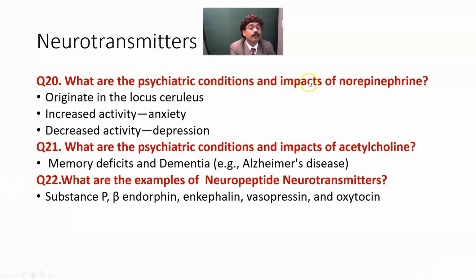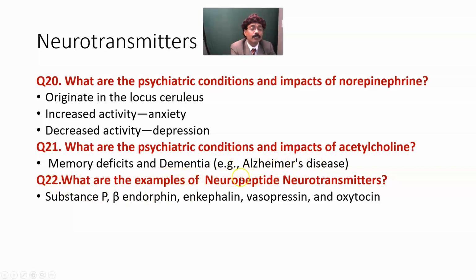What are the psychiatric conditions and impacts of norepinephrine? It originates in the locus coeruleus, again in the brainstem. Increased activity causes anxiety; decreased activity causes depression. What are the psychiatric conditions and impacts of acetylcholine? Memory deficit and dementia. Dementia means not only memory deficit, the person also has cognitive dysfunction, which is very common in dementia. They also lose judgment capacity. It is found in Alzheimer's disease.